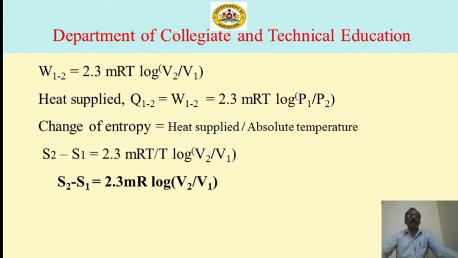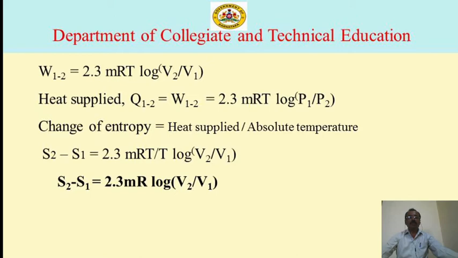W1-2 is equal to 2.3 mRT log V2 by V1. Heat supplied Q1-2 is equal to W1-2, that is equal to 2.3 mRT log of P1 by P2. Change of entropy is equal to heat supplied per absolute temperature.